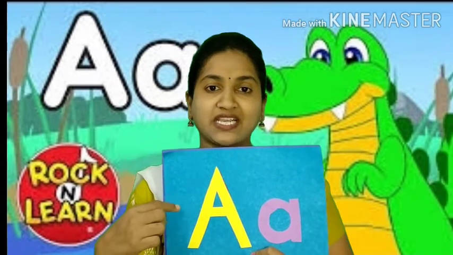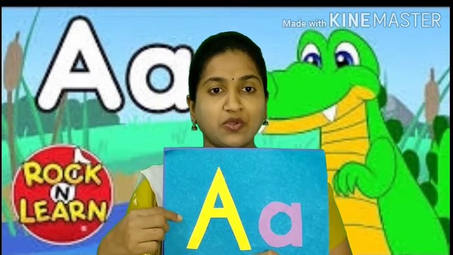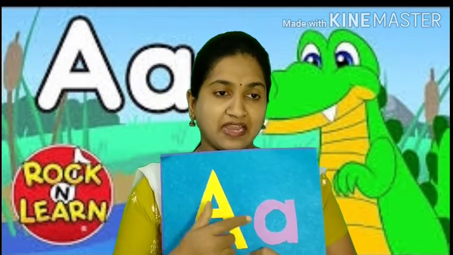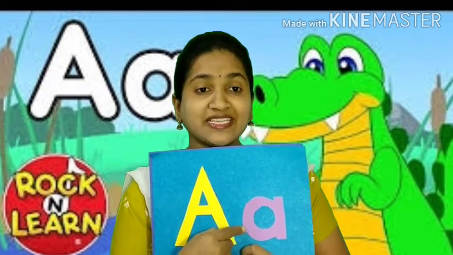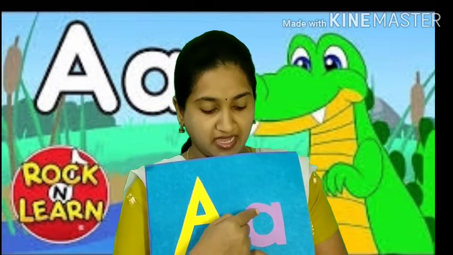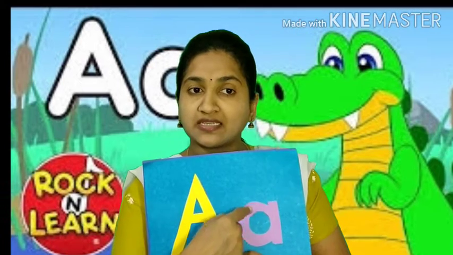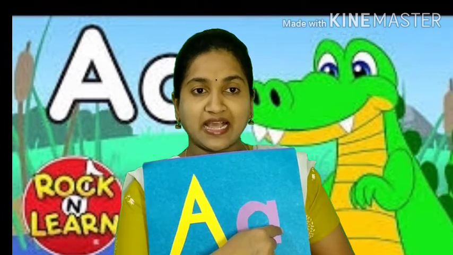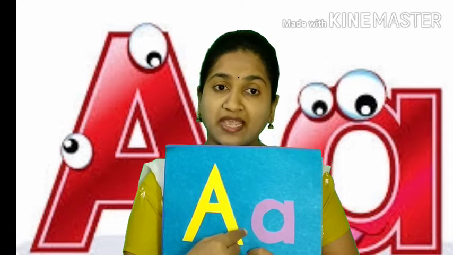A sounds, children. Yes, A sounds A. Say all of you, A sounds A. Now see, what is next? Yes, this is small a. What is this? Small a. Here, see what is the curve we used to write? Yes, this is left curve, standing line. And here, down curve. Okay, this is small a.